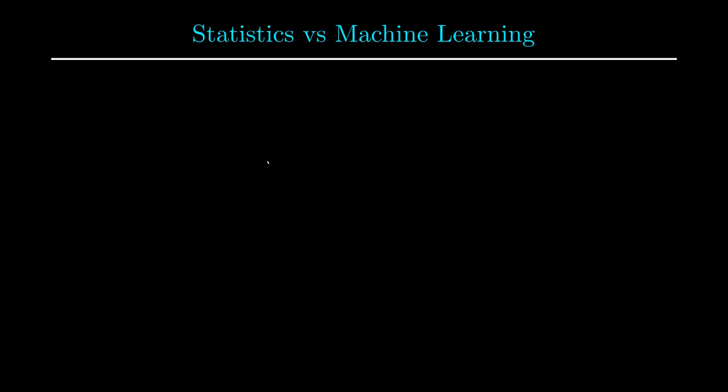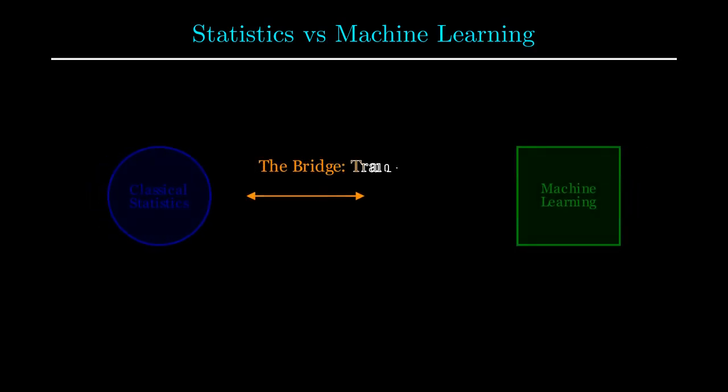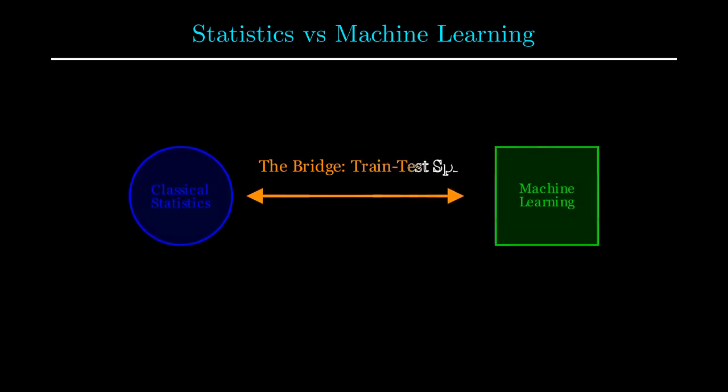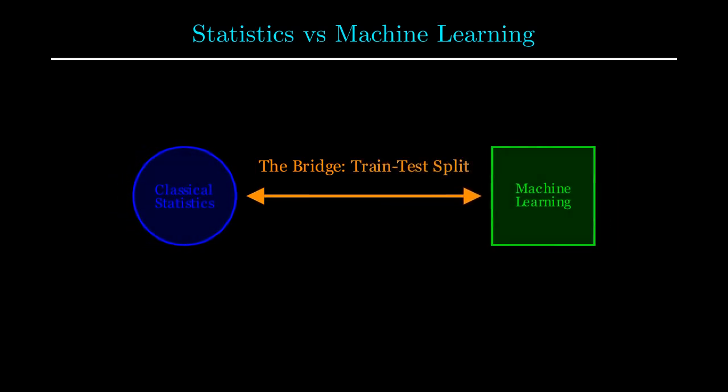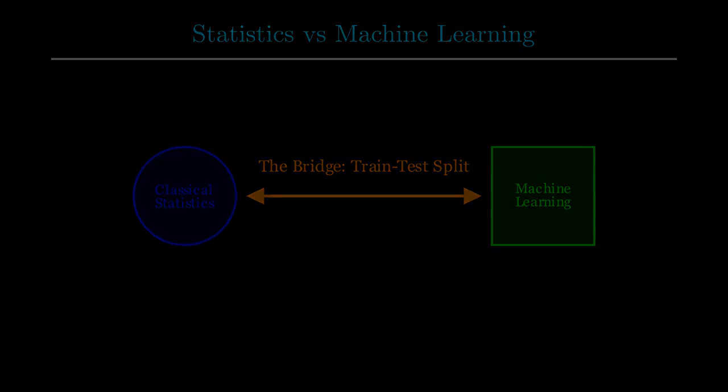Today, we bridge the gap between two powerful worlds, classical statistics and modern machine learning. While statistics was born in the era of data scarcity to find truth through inference, machine learning thrives in the era of big data to find patterns through prediction. The bridge between these two is a single non-negotiable rule, the train-test split. Without it, we aren't doing science, we are simply memorizing the past.